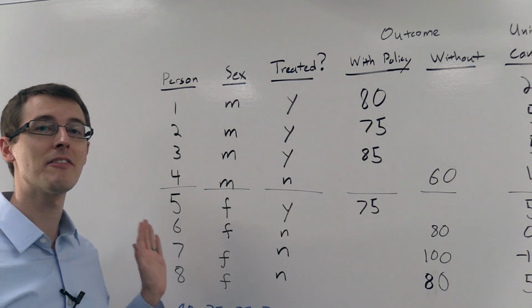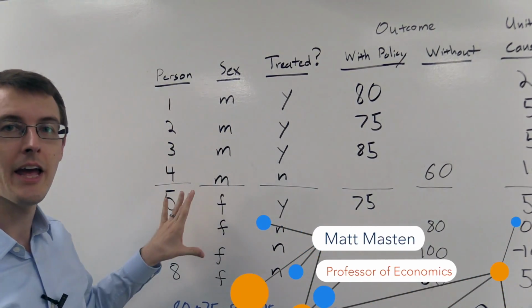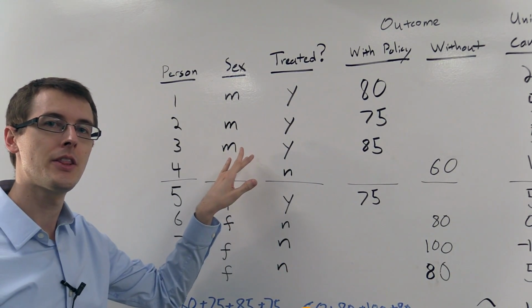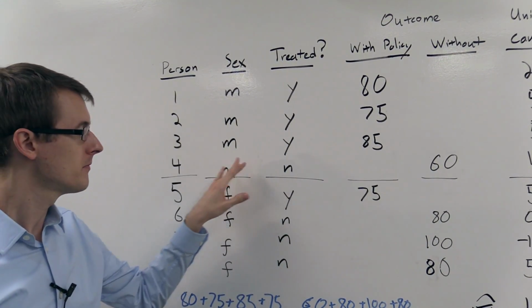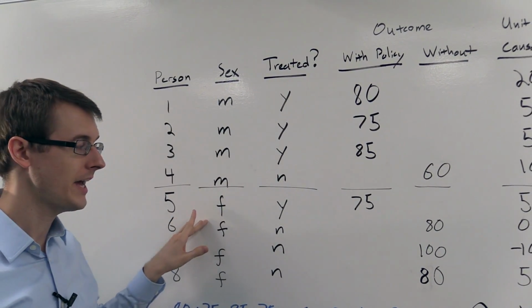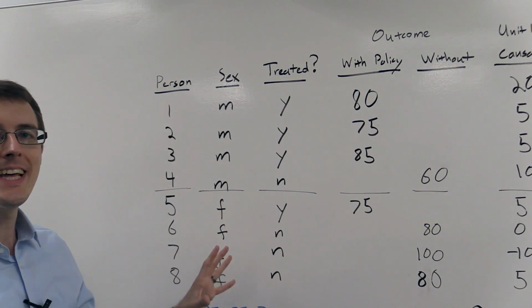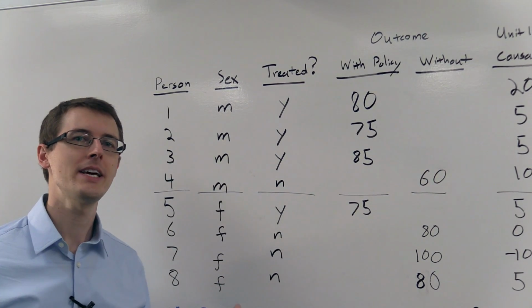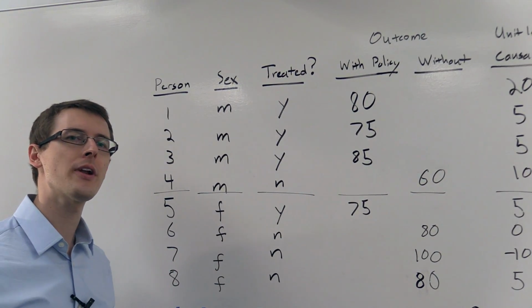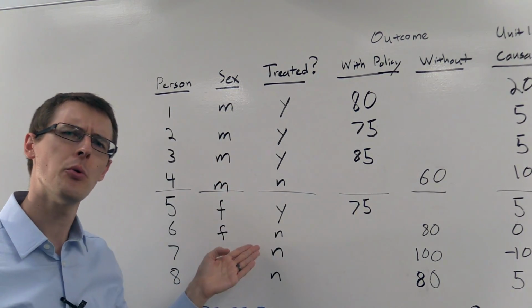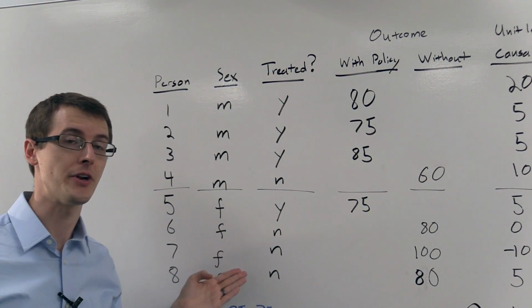In this data set, I've got 8 people, 4 men and 4 women. The first 3 men are all treated. The last guy, he's not treated. The first woman, she's treated, and the other 3, they're not treated. So we see that treatment doesn't look like it's randomly assigned here. It seems to be correlated with gender. 75% of men are treated, but only 25% of women are treated.